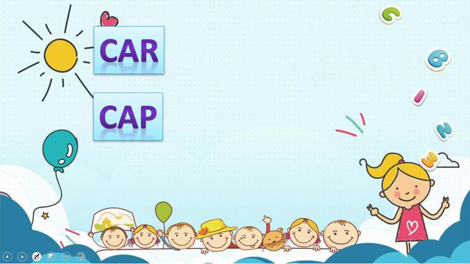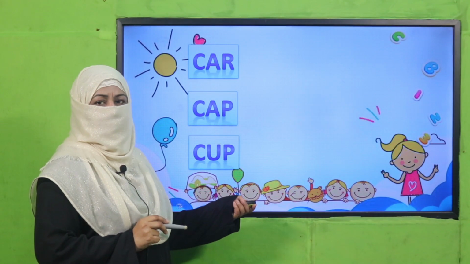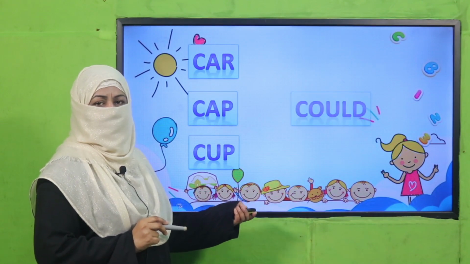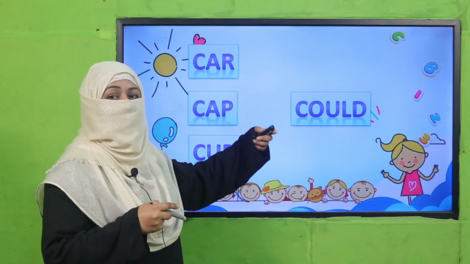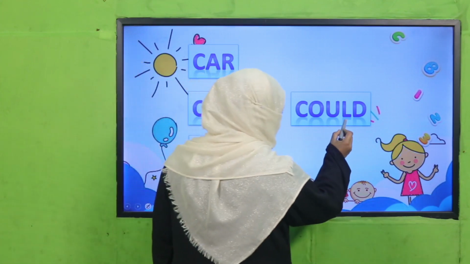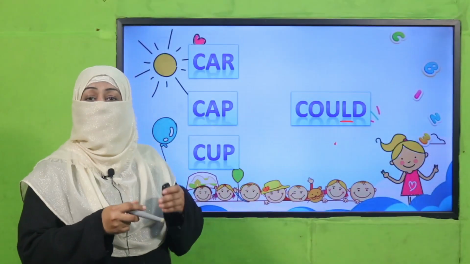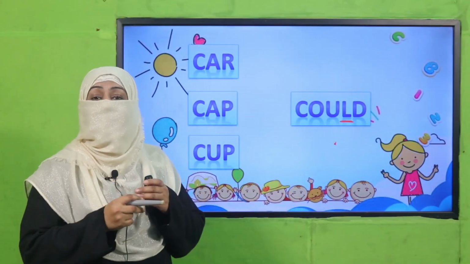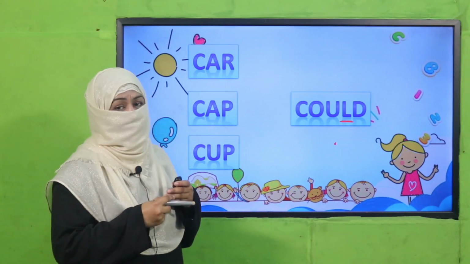Likewise, car, cap, cup. What is this? How do we read it? Could. Remember, this is how we have learned sight words. And beta, I have taught you over there, this letter is there, but we don't pronounce it. So sometimes letters are there, we don't pronounce them. Sometimes the same letter can have different sounds. These are all the techniques, all the language focused things which we learn.